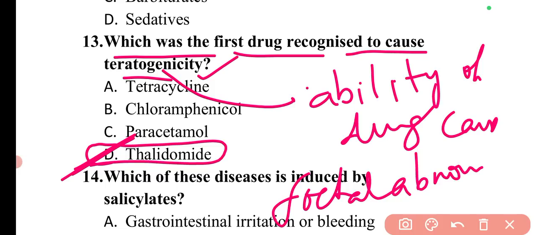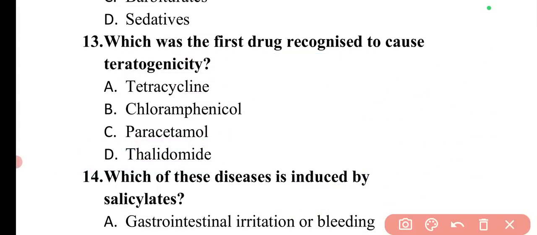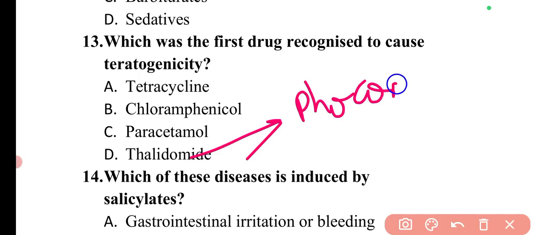At that time, if a mother had some drugs, these drugs can cause fetal abnormalities. With the use of thalidomide, the teratogenic effect is known as phocomelia.